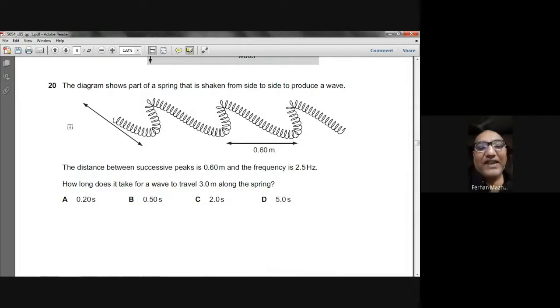The wavelength is given here, 0.60 meter, and the frequency is given, 2.5 hertz. If you know the wavelength and the frequency, you can find the velocity. V equals f lambda. Once you have found the velocity, to find how much time it takes to cover 3 meters, you divide the 3 meters by the velocity you get, and then you have the time.